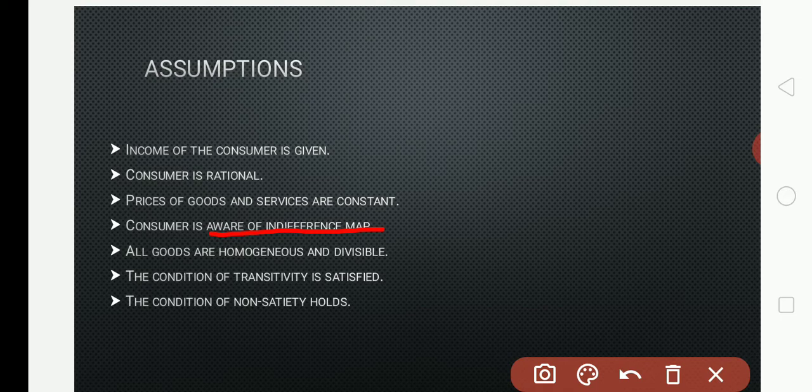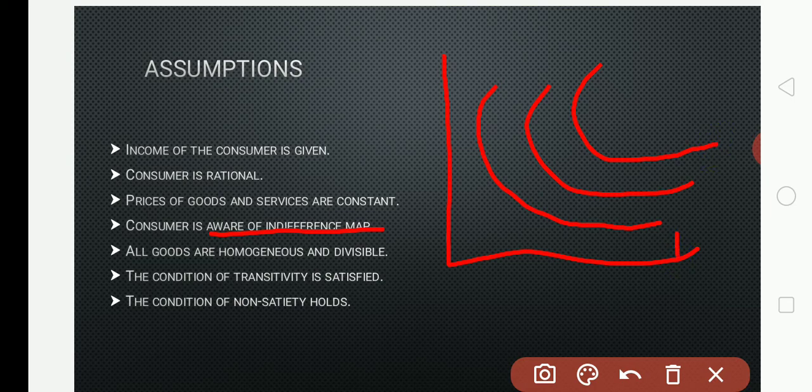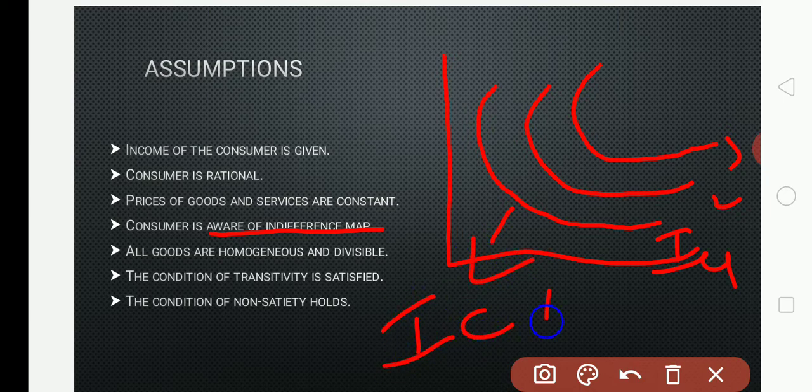So here the consumer always knows. In the previous topic, one of the properties of indifference curve, we have studied that the indifference curve will slope downwards from left to right. So the indifference curves, when I have explained, here we have written like IC1, 2, 3 like that. The lower indifference curve gives a lower level of satisfaction. The higher indifference curve gives a higher level of satisfaction. This is what we discussed in the properties of indifference curve.